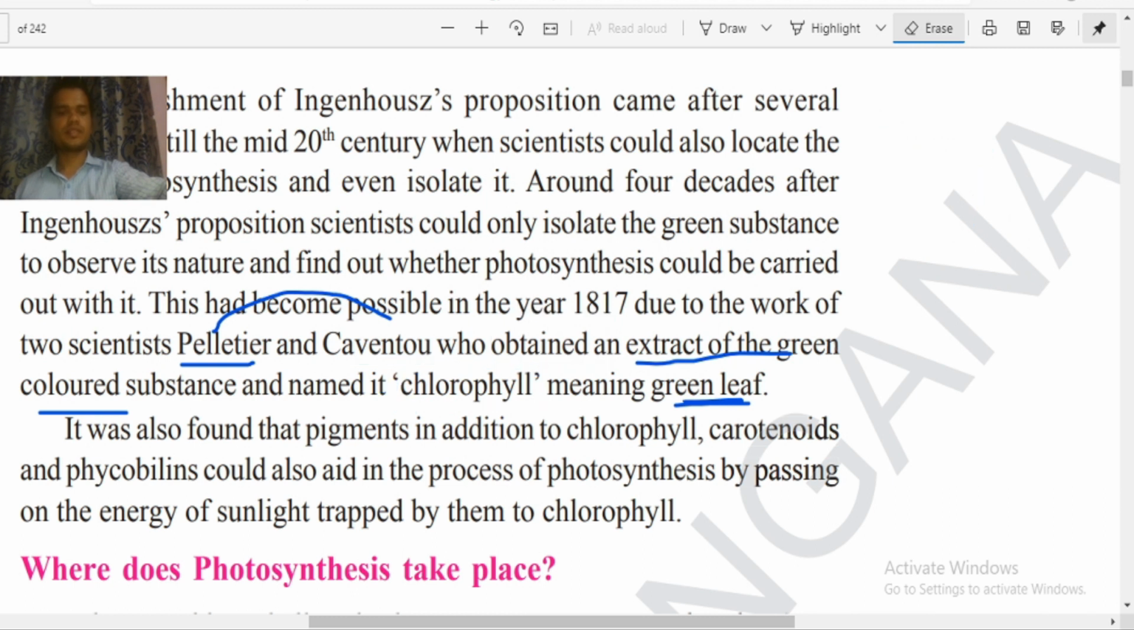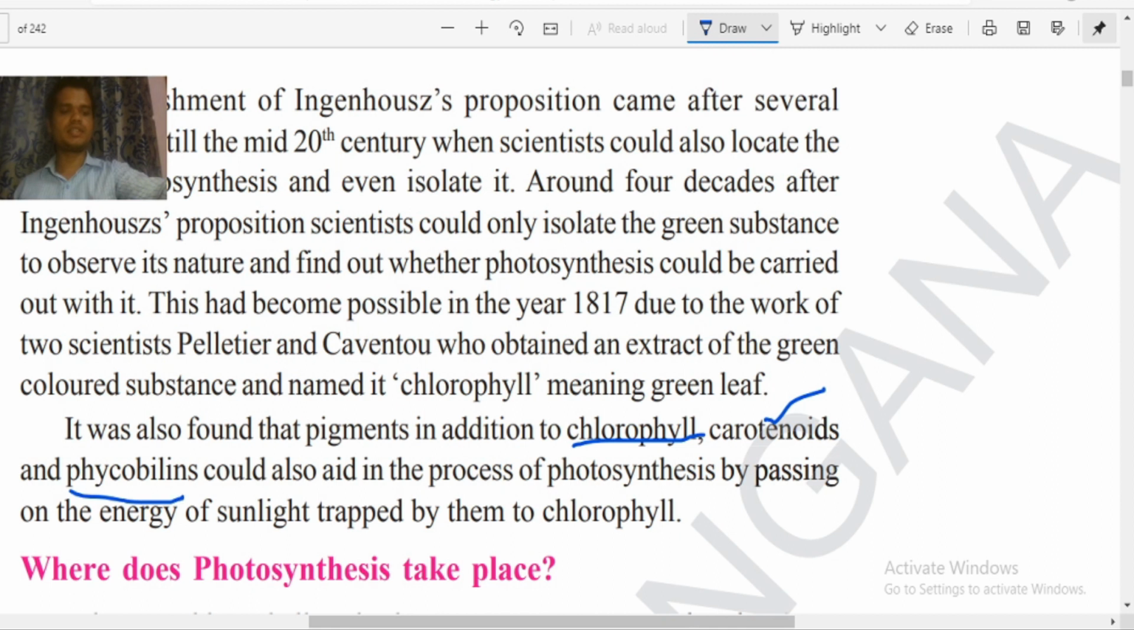Now it was found that pigments in addition to chlorophyll, carotenoids and phycobilins could also aid in the process of photosynthesis. See, so many times we have observed only the word chlorophyll, but not only chlorophyll is performing photosynthesis, there are some carotenoids. Carotenoids are what you have sometimes seen in carrots. In the carrots you can see some orange colored structure. This colored structure is called carotene. Because of the carotene they look orange in color.